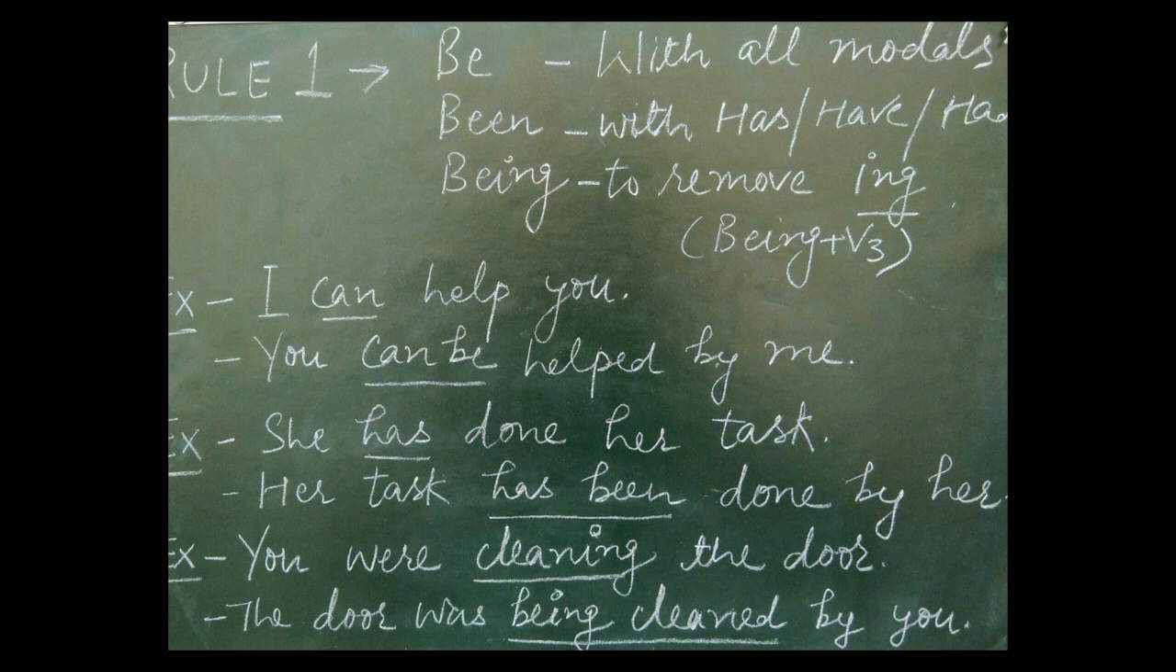B-E, be. It is used with all the modals. It means if we have can in active voice, it will become can be. If we have will in active voice, it will become will be. Second one is been. It is used with has, have, had. This triple H. It means if we have has in active voice, it will become has been in passive. If we have had in active voice, it will become had been in passive.